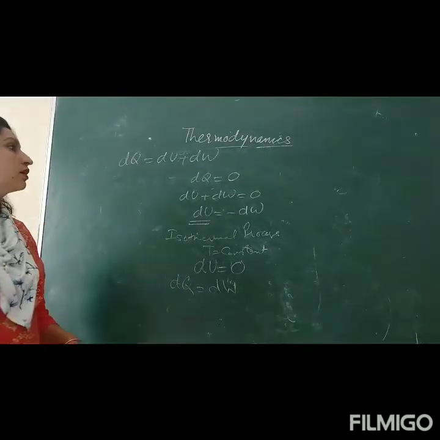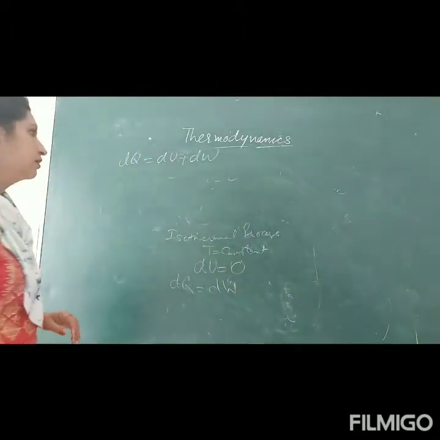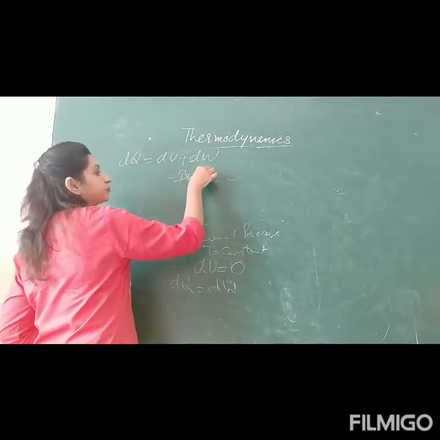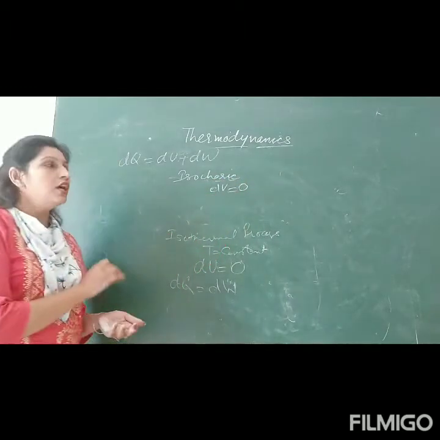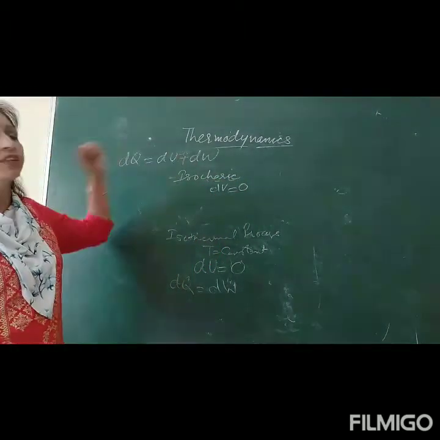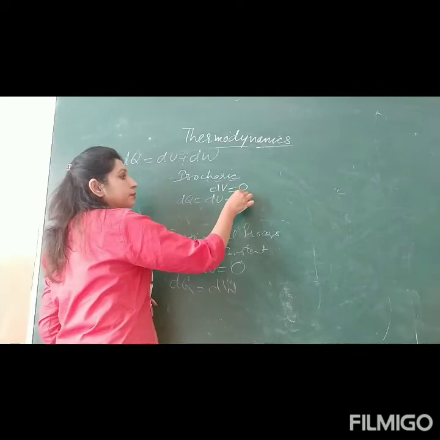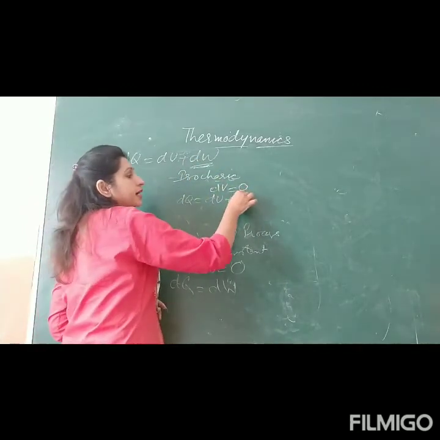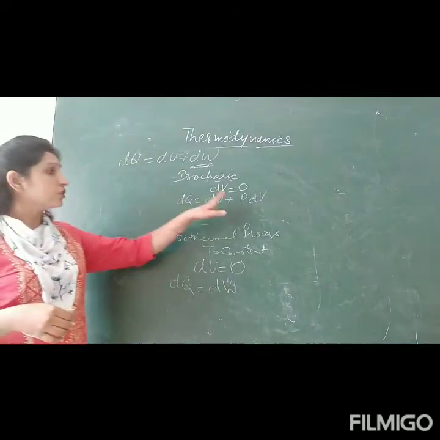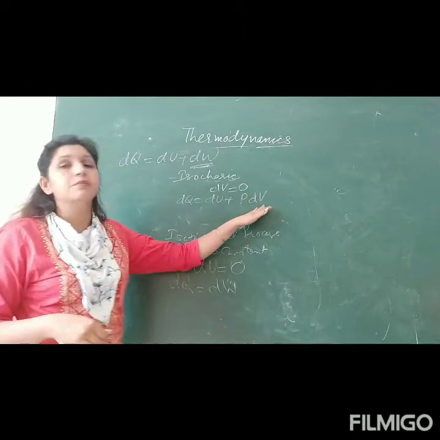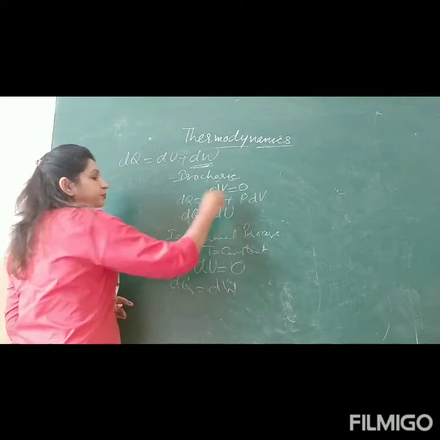After that you have the isochoric process, in which volume is constant. Here there is no change in volume, meaning dV is equal to 0. Now where is this dV present in the first law? The first law is dq is du plus dw. This dw can be written as pdV. Work done is pressure into small change in volume. So dq is du plus pdV. Since dV is 0, dq is equal to du.